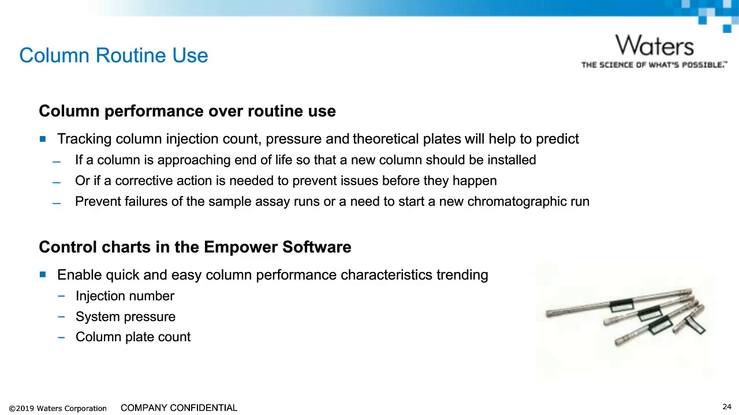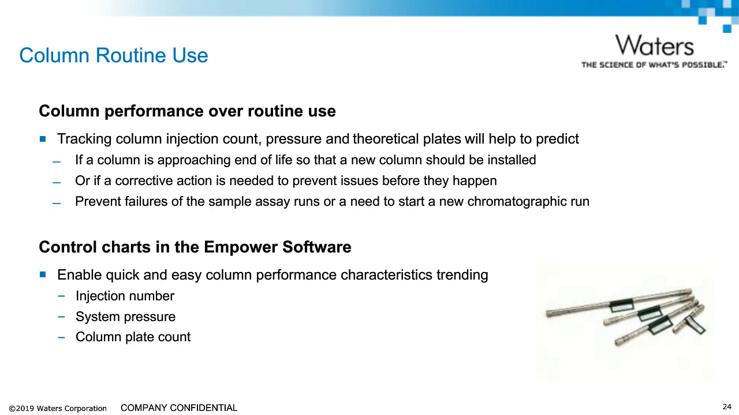So when your assay column is used for a specific assay, tracking the injection number and column pressure will help to decide whether the column is approaching the end of its life so that a new column can be installed. Monitoring plate counts may also help to predict when the columns start to deteriorate. Therefore, tracking column performance characteristics over a long period of time may enable users to predict when corrective measures are required to prevent failures of the sample runs.